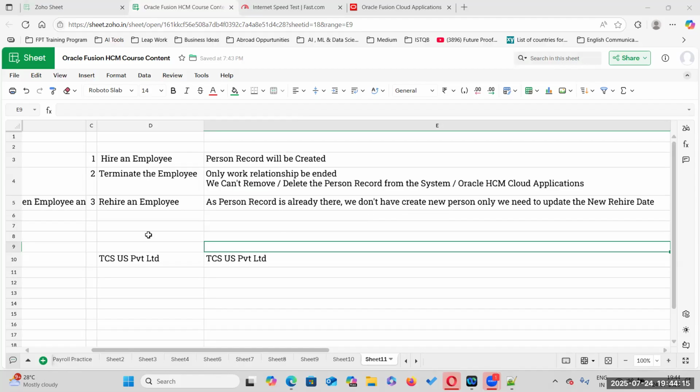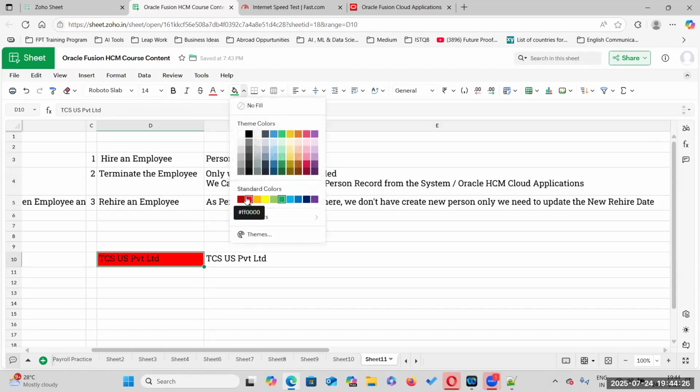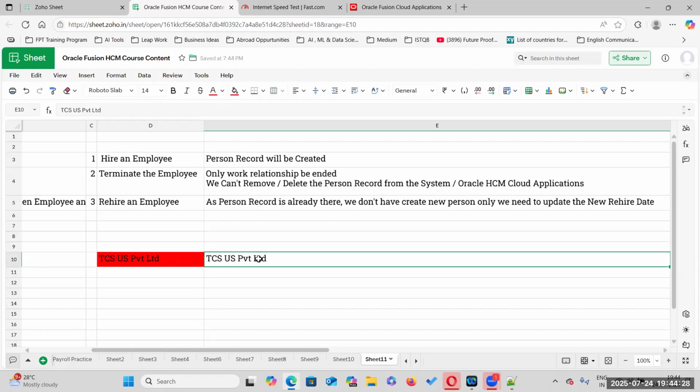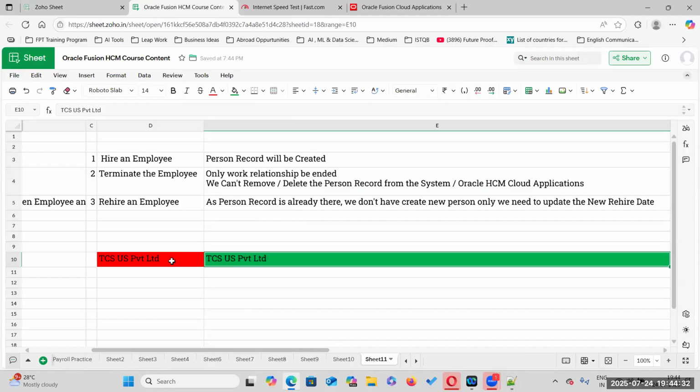Okay. So now we are terminating an employee and we are rehiring in the same legal employer. This is important. We are terminating in TCS US Private Limited and hiring in the same legal employer. Both are the same.